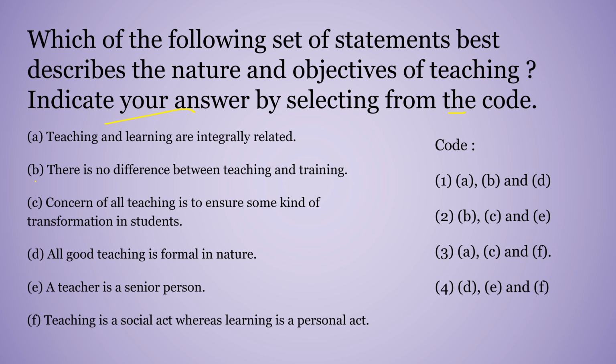D, all good teaching is formal in nature. E, a teacher is a senior person. And F is teaching is a social act, whereas learning is a personal act. So here we have the codes. Option 1 says A, B and D. Option 2 says B, C and E. Option 3 says A, C and F. And option 4 says D, E and F.